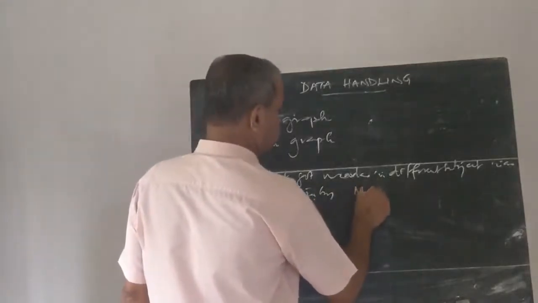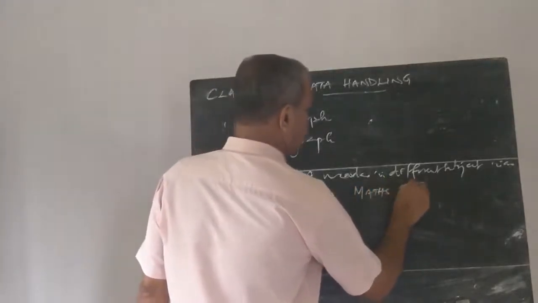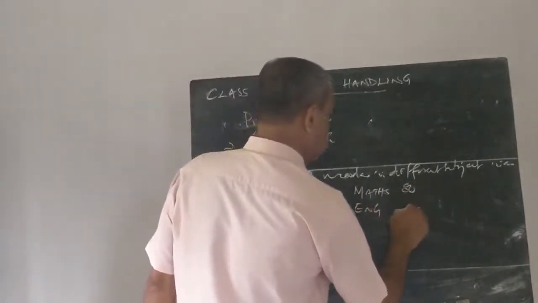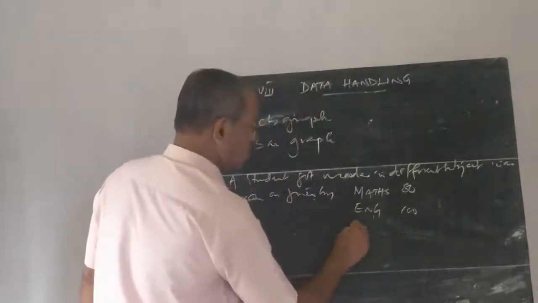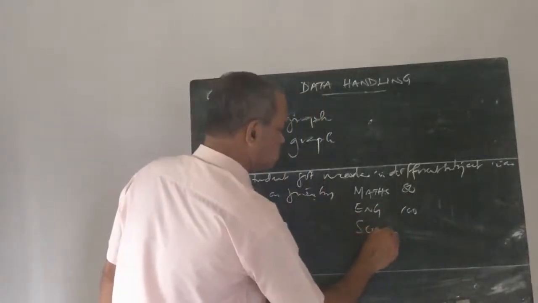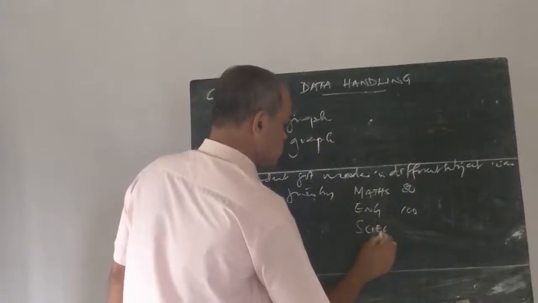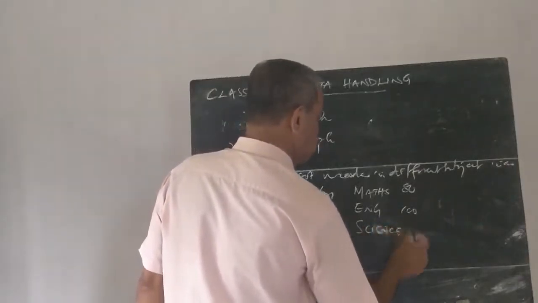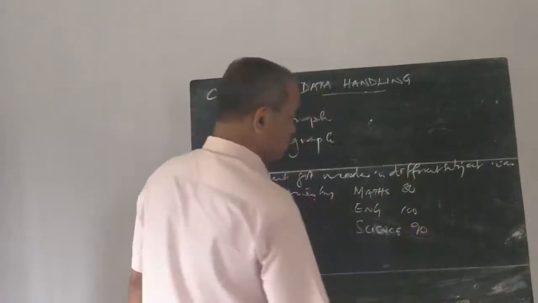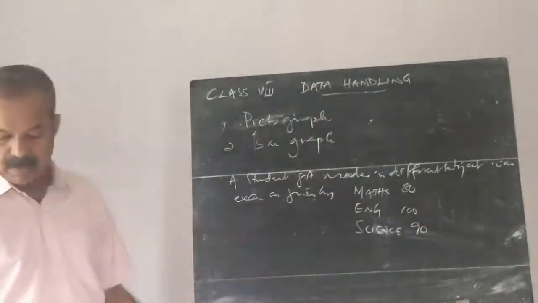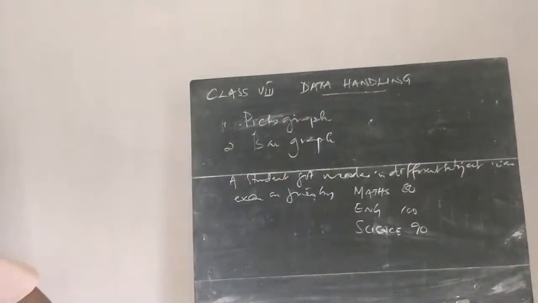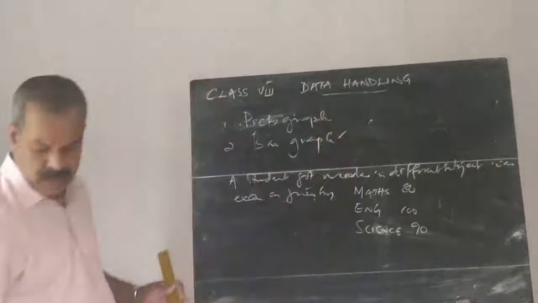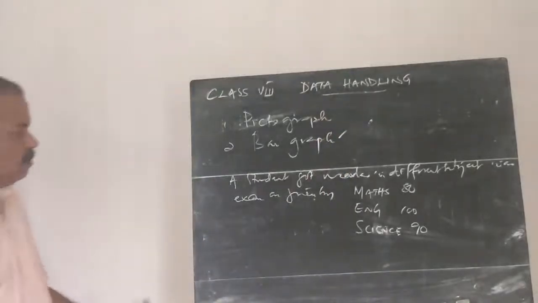Subject maths, 80 marks, English, 100 marks, science, 90 marks. How will you represent this by a bar graph? We can represent it by a bar graph in this manner.